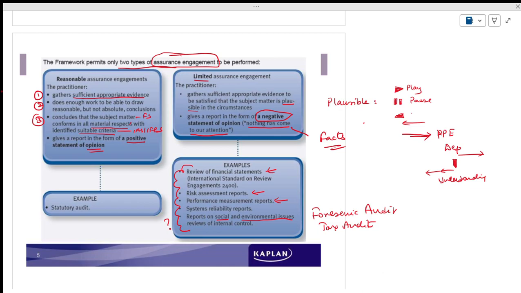If it is reasonable assurance, fine, nothing is there, is it right? If reasonable assurance, it is a positive assurance. If it is a limited assurance, then there are some gray areas. We use the word, is it right? There are some gray areas.